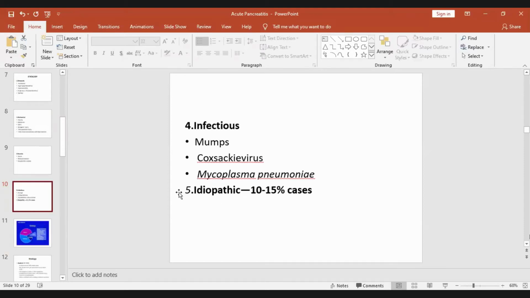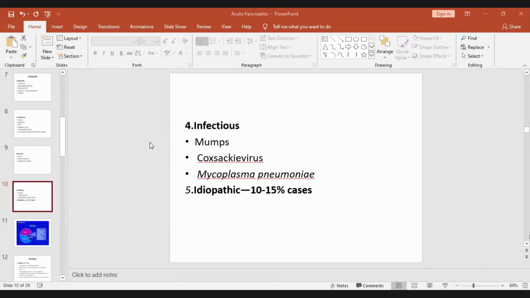So we don't see the stone, but it has caused acute pancreatitis, and it has passed from the common bile duct to the duodenum. So 10 to 15% of cases are idiopathic, of which many of them are because of stones. The stone has passed to the GIT. So there is no stone when the acute pancreatitis is there, but that was the precipitating factor.